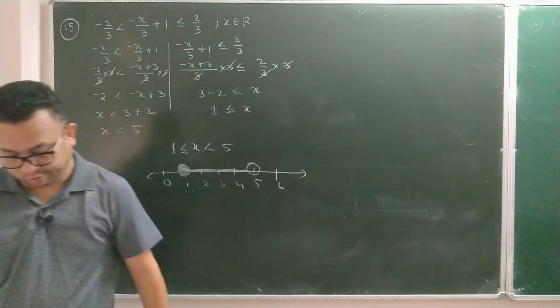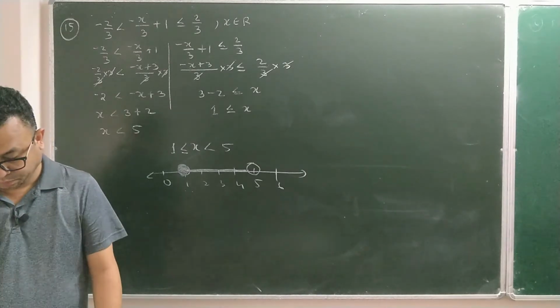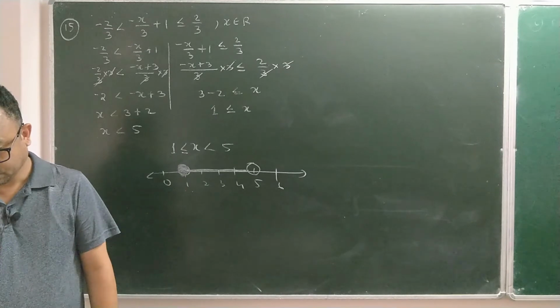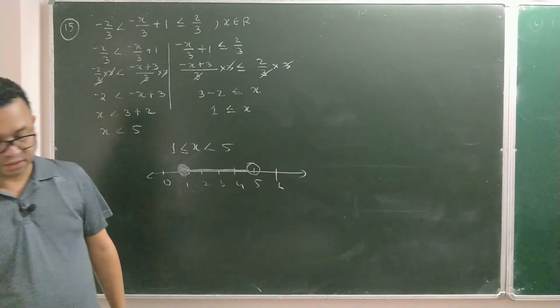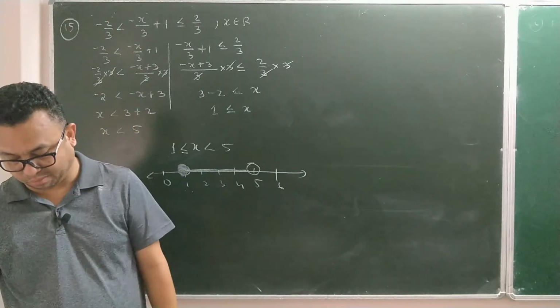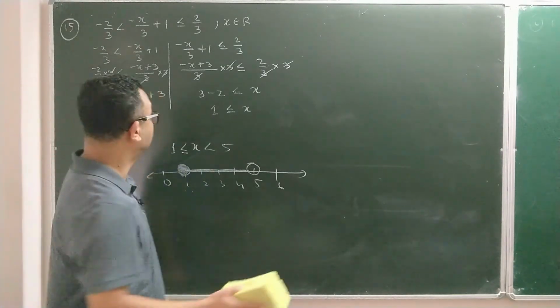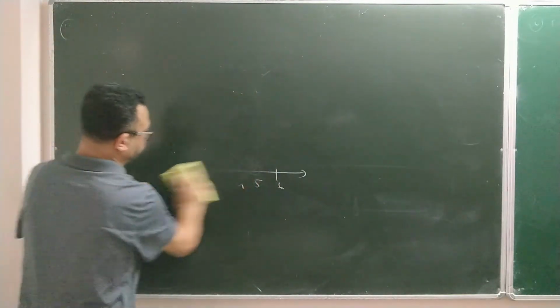Now, next one, let me do question number 19, because in question number 19, 2 questions are there. One is x belonging to whole numbers, and the same question is also telling you to make a number line when it is real. So there you will understand the difference between the 2 number lines.